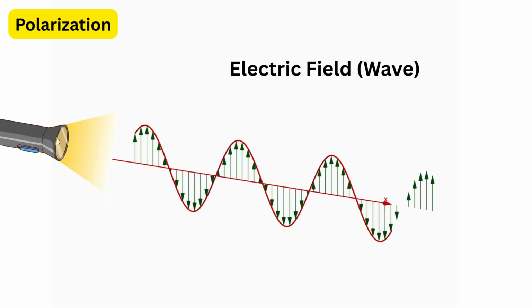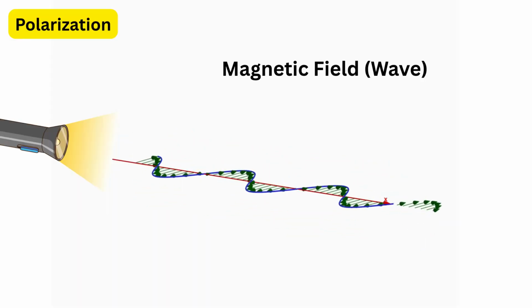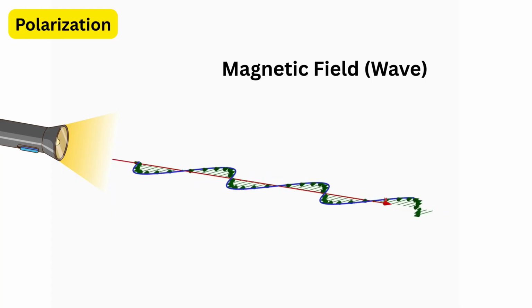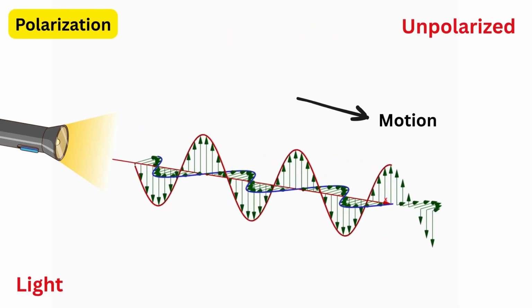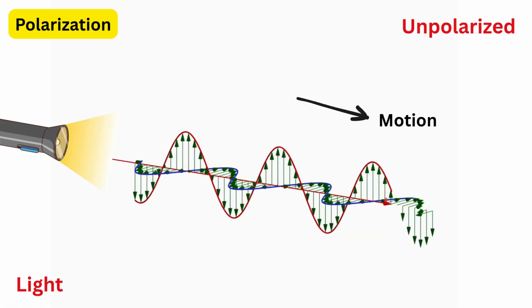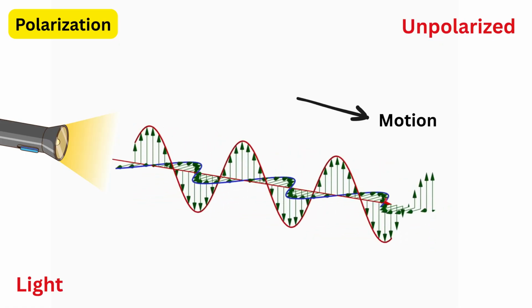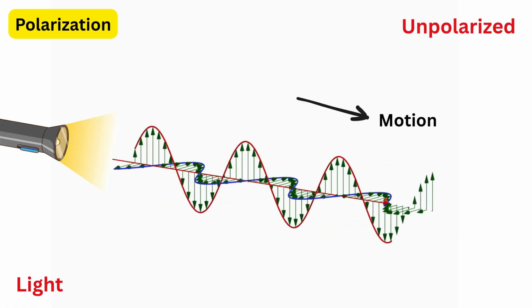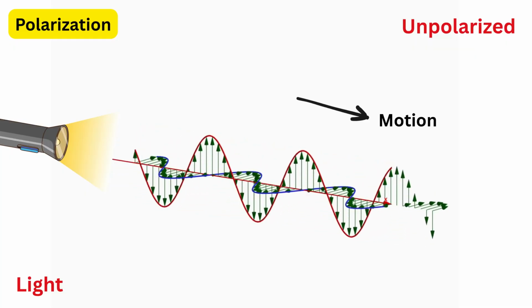Polarization. Normally, light waves from the sun or a torch, being an electromagnetic wave, vibrate in all directions perpendicular to their path, making them unpolarized. This means if light is traveling forward, the vibrations happen side to side, up and down, and everything in between, like a rope being shaken.